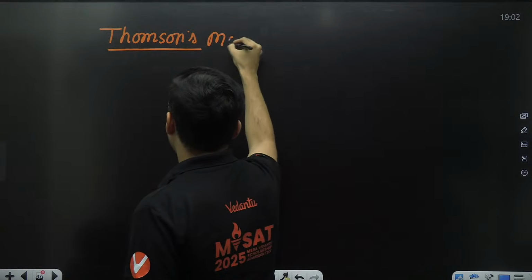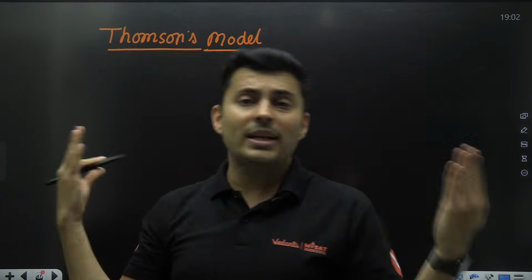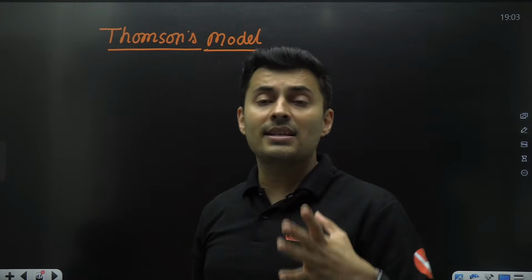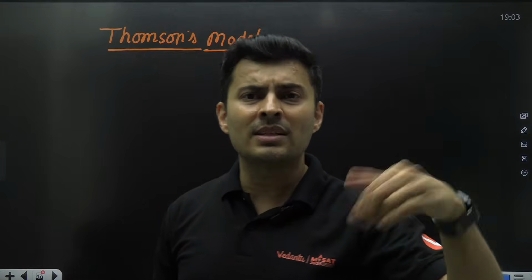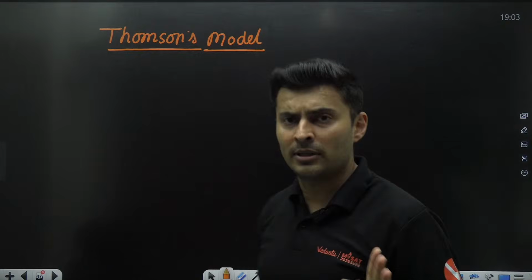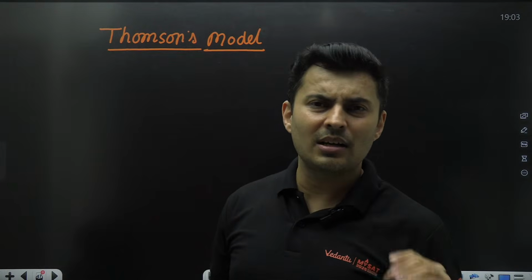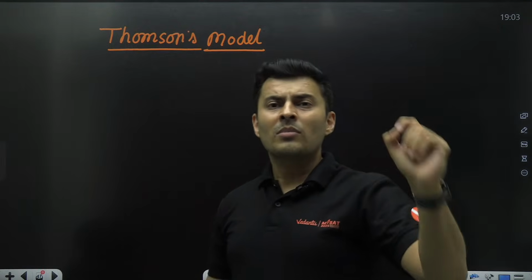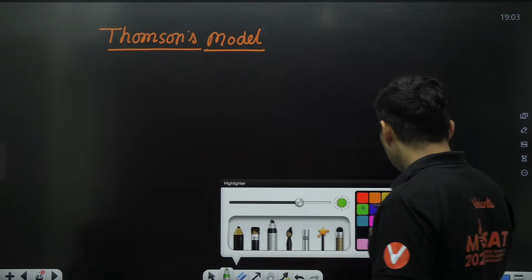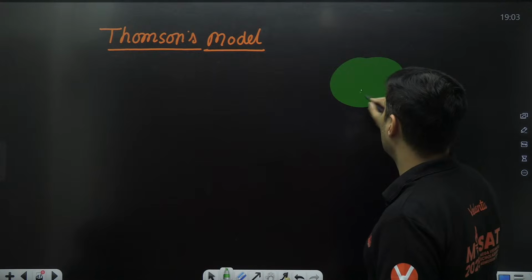Thomson's model of atom. Everybody thought of the atom in a different way. As more and more experiments came, they understood how atoms actually look, or what is inside an atom. There were some problems in some theory or visualization, and they overcame them with the next and next model. The first basic model was by Dalton, but Dalton's model was very basic. The atom is neutral and all of that. But the main model started with Thomson, who said that the atom has a uniform distribution of positive charge.